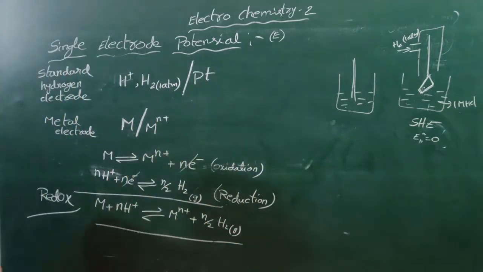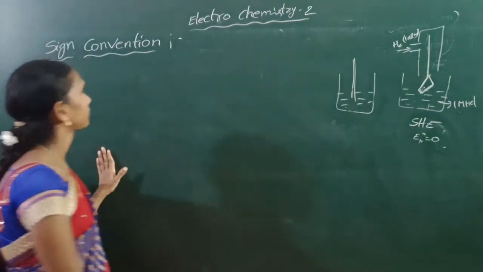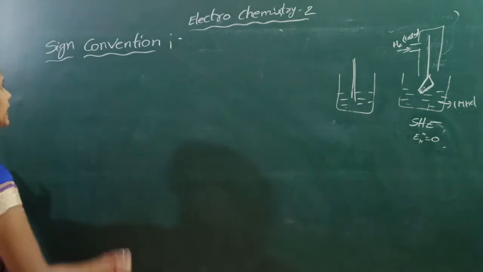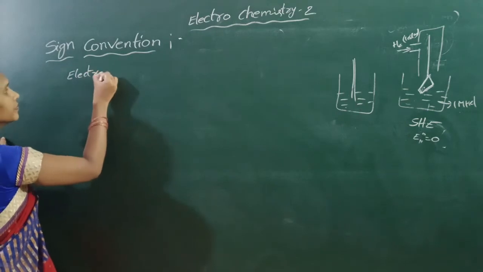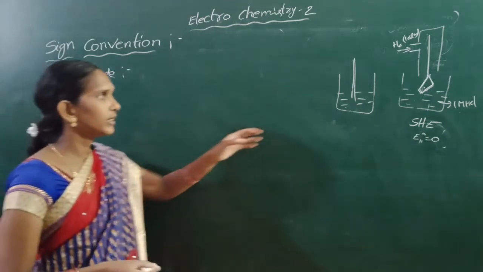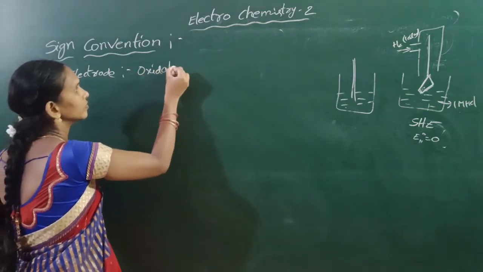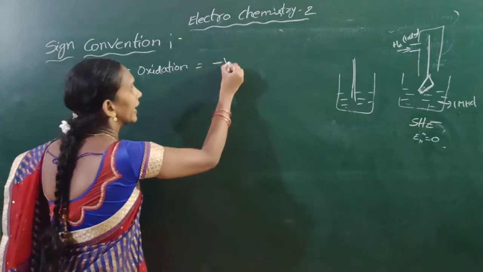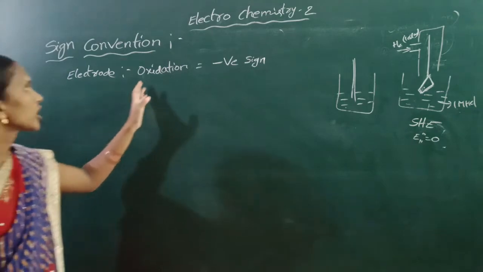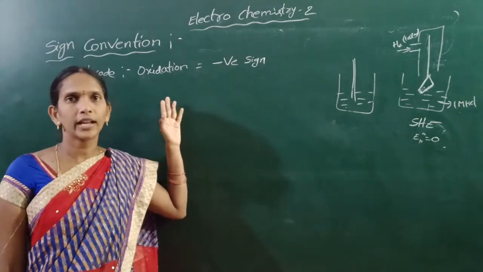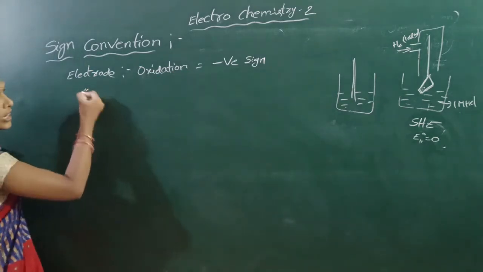The next one is sign convention. In the electrode where oxidation takes place, it is indicated with a negative sign. Why negative sign? Because loss of electrons takes place here.